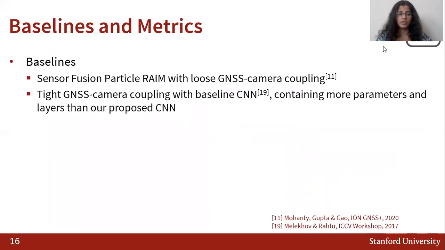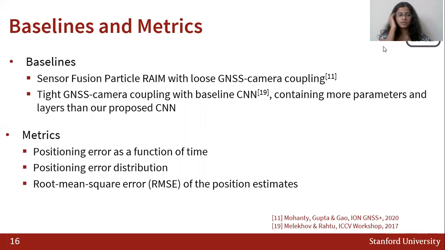As baselines, we use sensor fusion particle filtering with loose GNSS-camera coupling, which is our prior work from last year. We also test our algorithm where we retain the tight GNSS-camera coupling approach, but instead of using our proposed CNN, we use a baseline CNN that is dense and contains more parameters and layers than our CNN. For metrics, we use the positioning error as a function of time. We study the distribution of positioning error, as well as the root mean square error, or RMSE, of the positioning estimates.